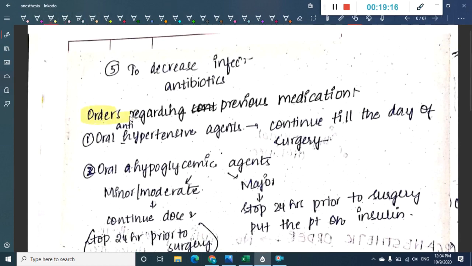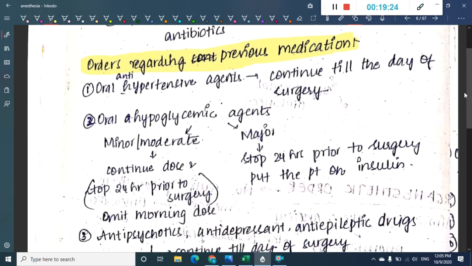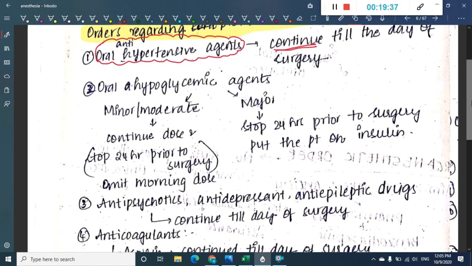Then what are the orders regarding the previous medication? This is also important. You should give some orders regarding the previous medication. If the patient is using oral antihypertensive drugs, they should be continued till the day of surgery.